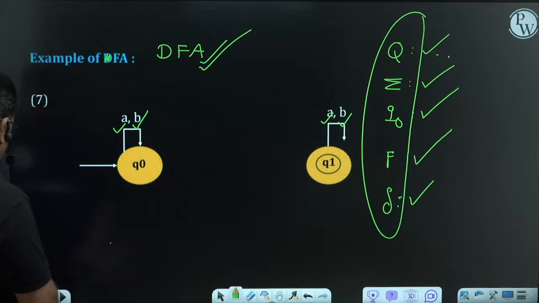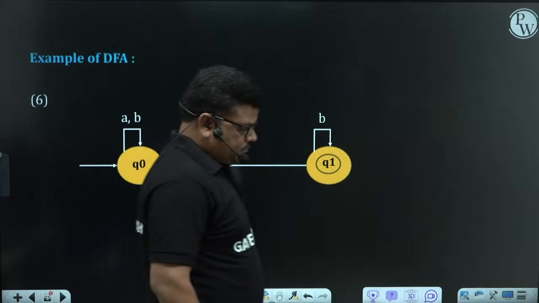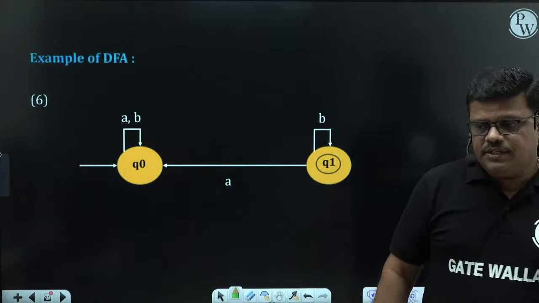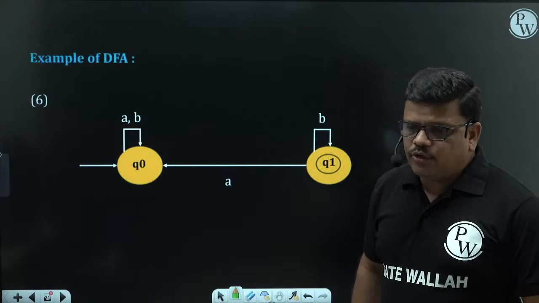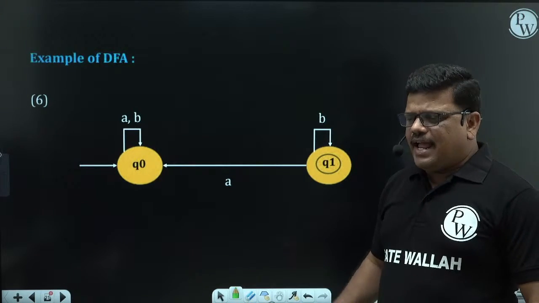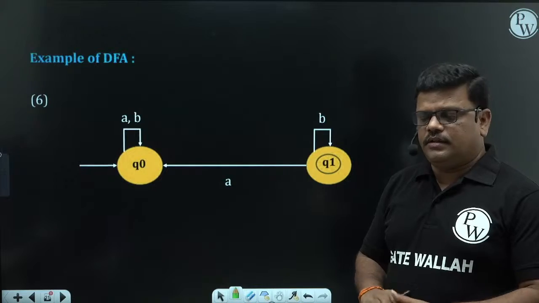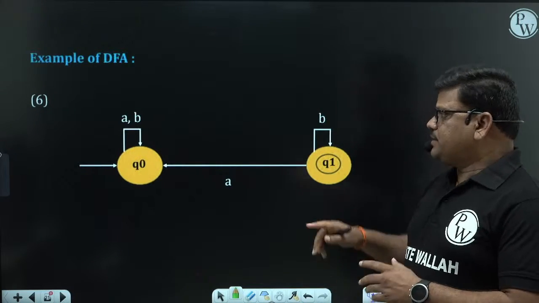Let me give one more. Now see this automata. If you want to check whether any automata is a DFA or not, use the 5 tuple definition. Whether a language is accepting empty or non-empty, that comes under a later topic, which we'll study properly.